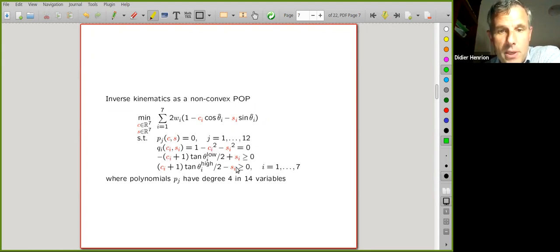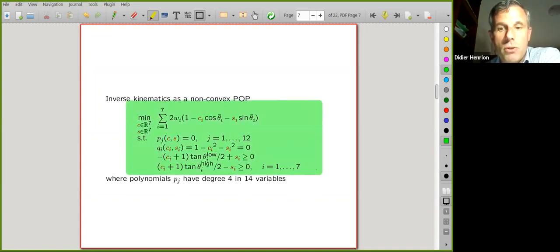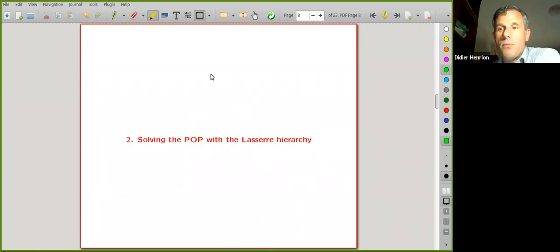The bound constraints can be formulated as linear constraints on the cosines and the sines as follows. So you see that we're interested in solving this polynomial optimization problem globally: 14 real unknowns and equations of degree up to 4. For that, we can use technology that we developed partly here in Toulouse with my colleague Jean-Bernard Lasserre.